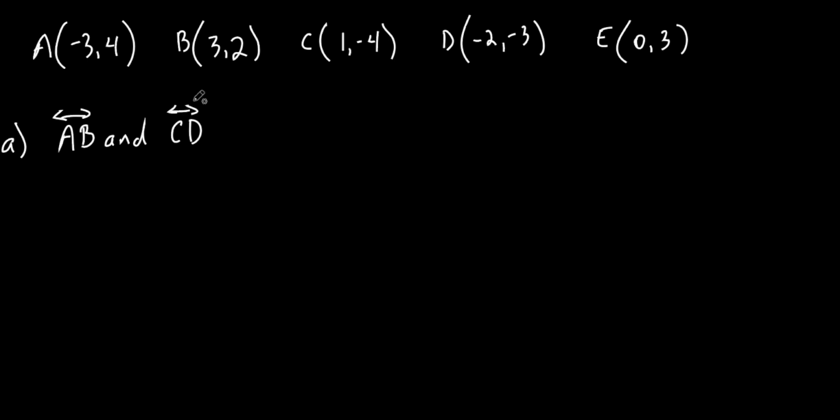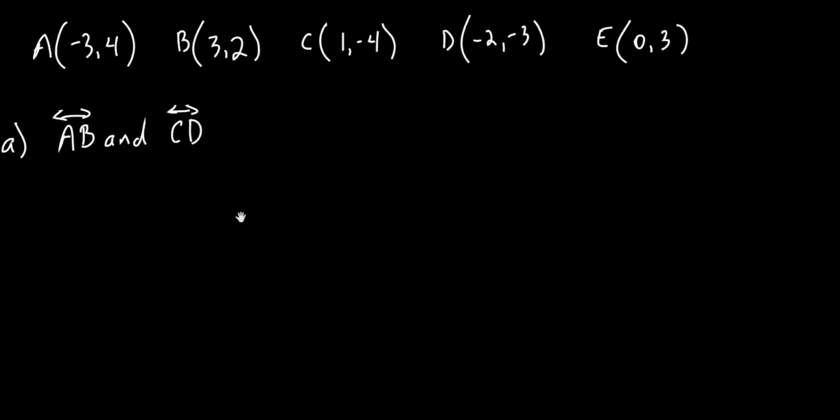You can form a line with 2 points, can't you? Right? So all you need is 2 points. You can make a line that goes in between them. So what we have to decide, we don't even have to graph this. That's the nice thing about it. You don't have to graph it to figure this out. You can just look at their slopes. All right? If you look at their slopes and they're equal to each other, then what are these lines? What if the slopes were the same? What if they were equal to each other? They would be parallel to each other. The lines would be parallel to each other.